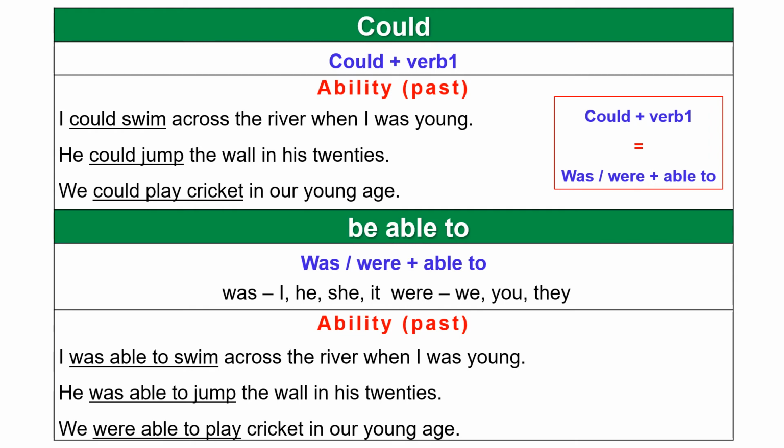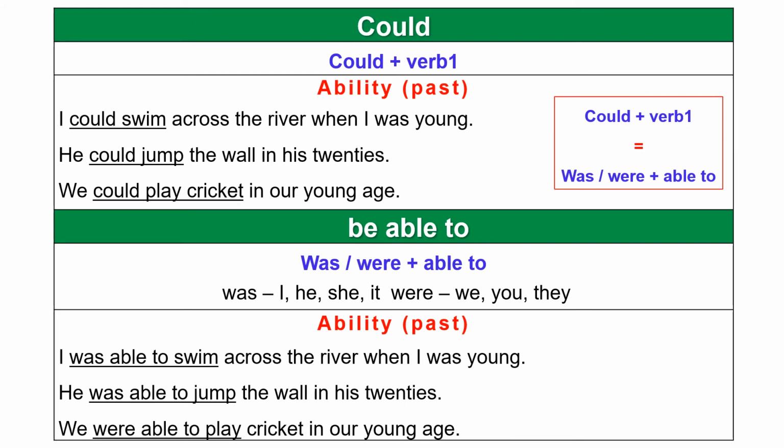This is equal to I was able to swim across the river when I was young. Meaning of both the sentences is same.